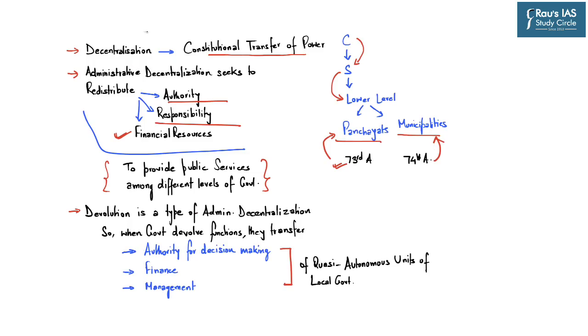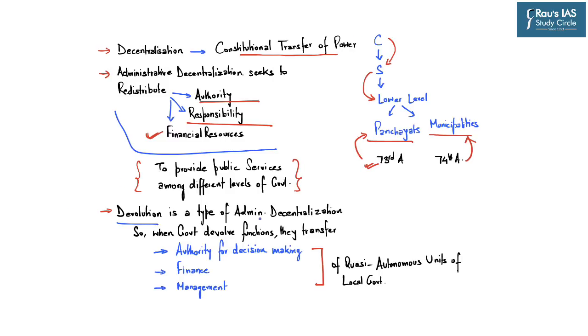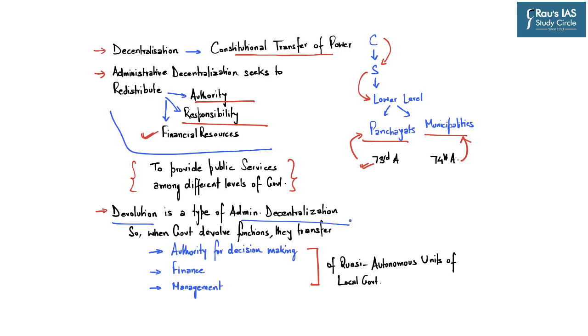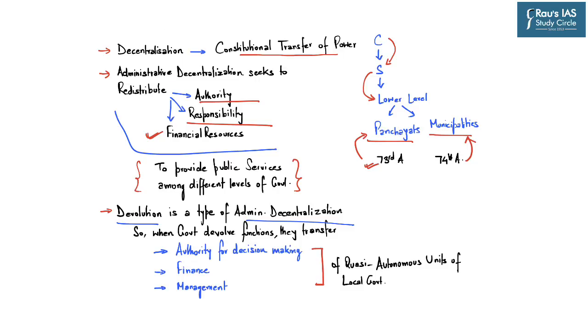Now, talking about devolution of power. Devolution of power is a type of administrative decentralization of power. So, when government authorities devolve functions, they actually transfer the authority for decision making. Basically, authority is transferred to the panchayat or municipality for taking any independent decision.